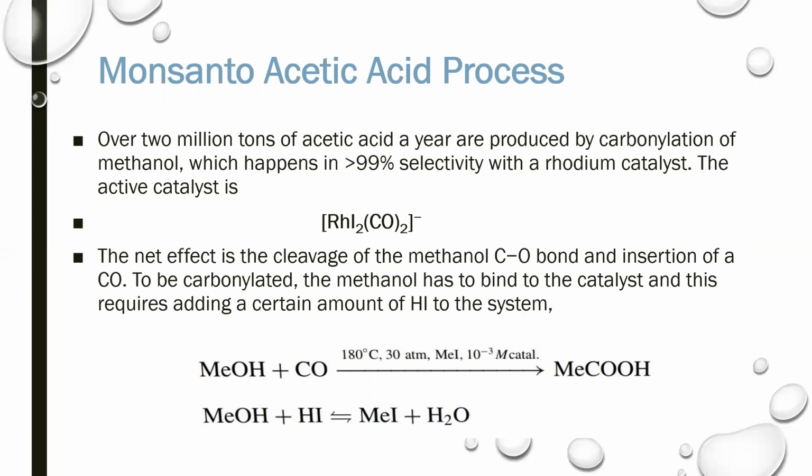Carbonyl acts as a ligand. The net effect is the cleavage of the methanol carbon-oxygen bond and insertion of carbonyl. To be carbonylated, the methanol has to bind to the catalyst, and this requires adding a certain amount of hydrogen iodide to the system. In this reaction, alcohol reacts with the carbonyl in the presence of methyl iodide, and the resulting acetic acid is produced.